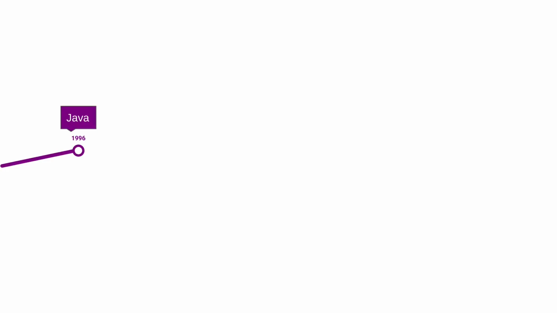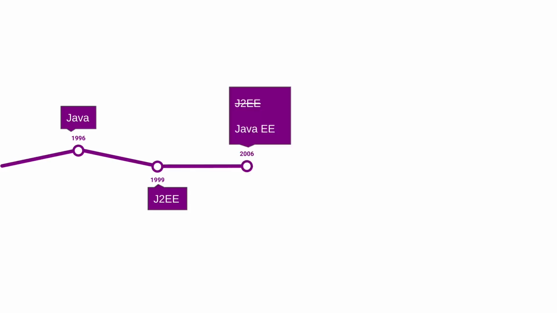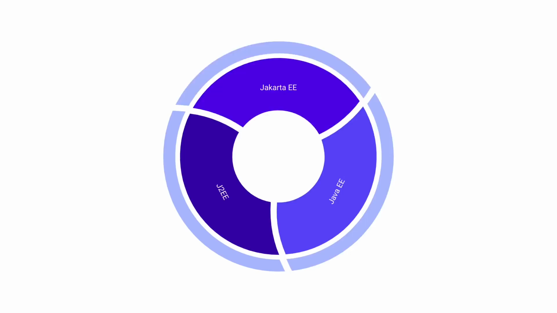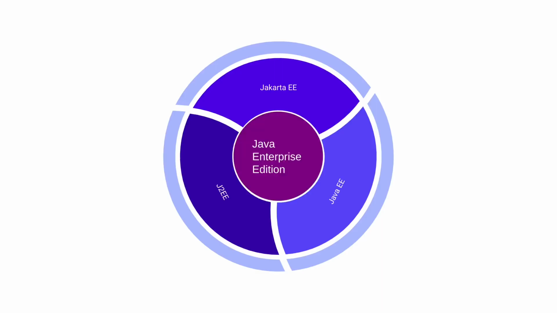The very first version of Java was released in 1996. 4 years later, in 1999, Java Enterprise Edition or J2EE was released. In 2006, J2EE was rebranded as JavaEE and it remained JavaEE for a long time till 2019 when it became JakartaEE after Oracle gave up JavaEE rights to Eclipse Foundation. So, J2EE or JavaEE or JakartaEE are basically different names for the same thing, Java Enterprise Edition.